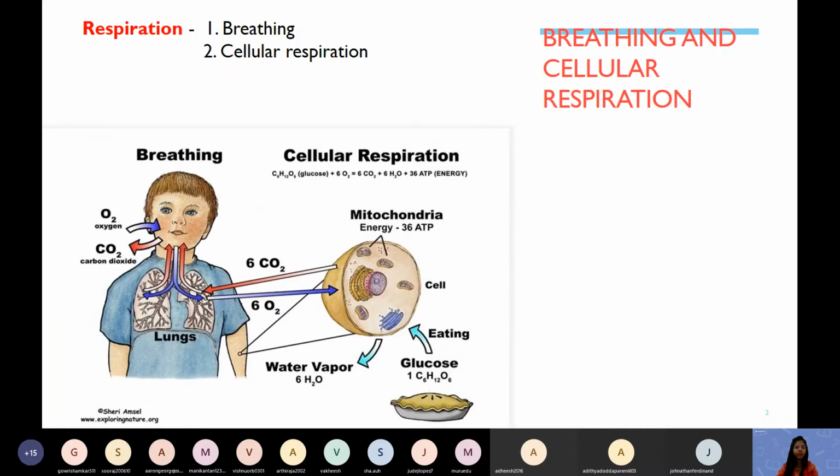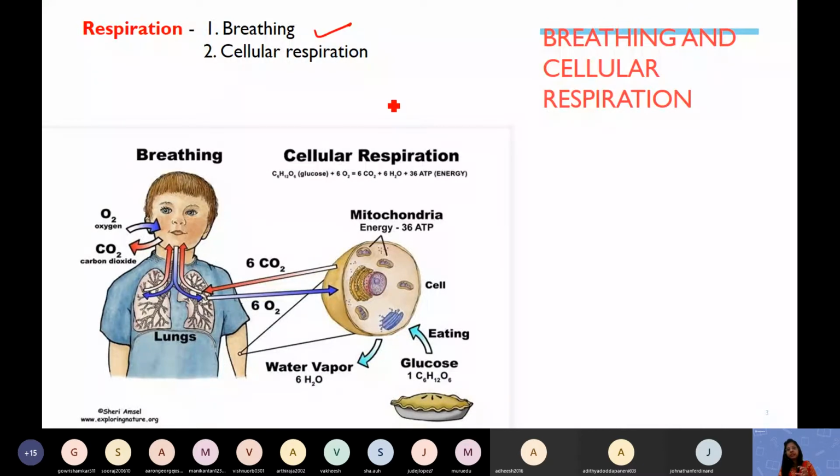Correct? Now, respiration. When you were small, you used to think that just taking in of oxygen rich air and giving out of carbon dioxide rich air is respiration. Now I'm going to tell you the reality. That is only half of what you have studied. Now we are in 10th class, so we will study a little more. The taking in of oxygen rich air and giving out of carbon dioxide, that mechanical process, is called breathing.